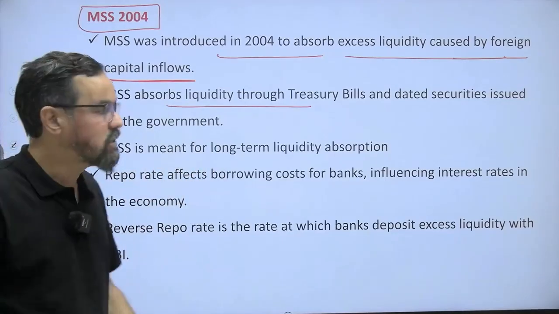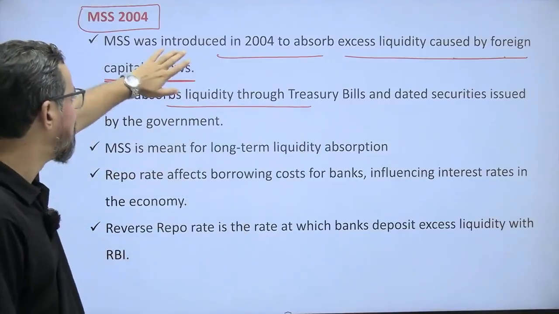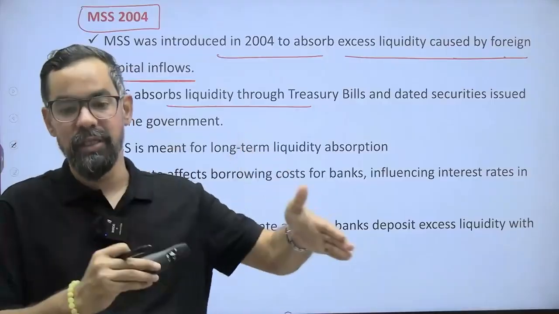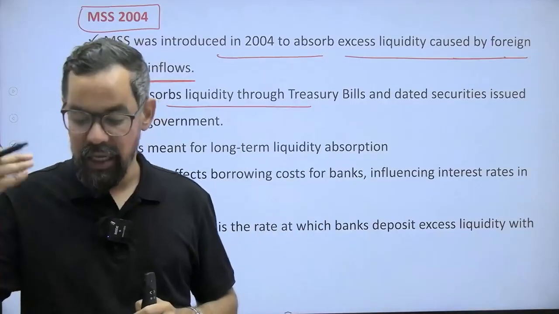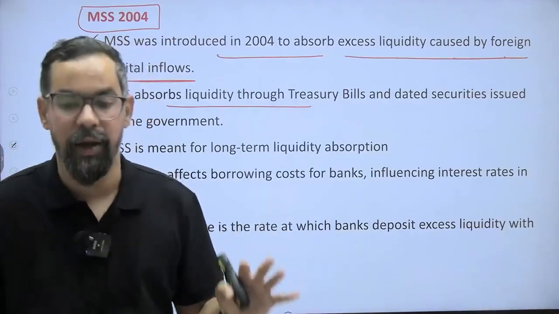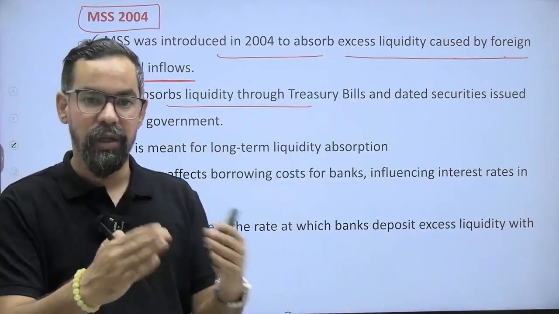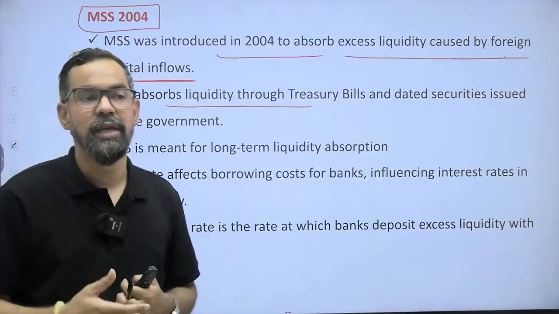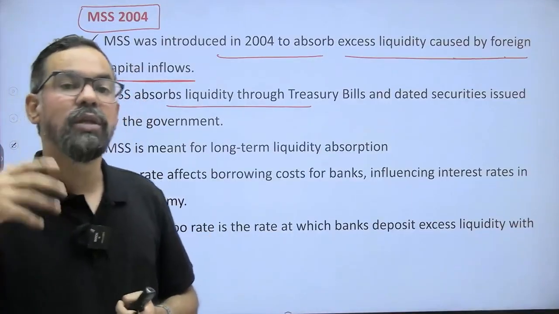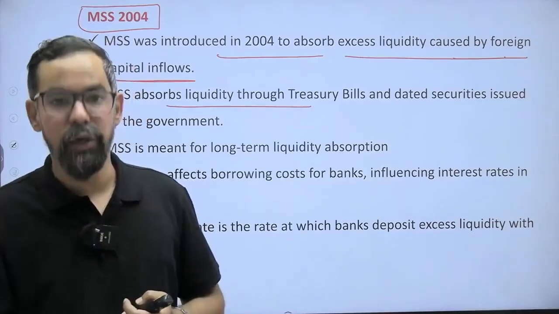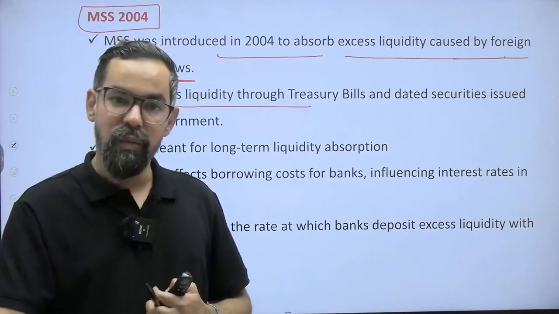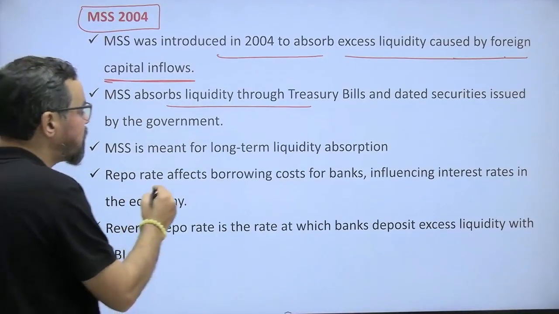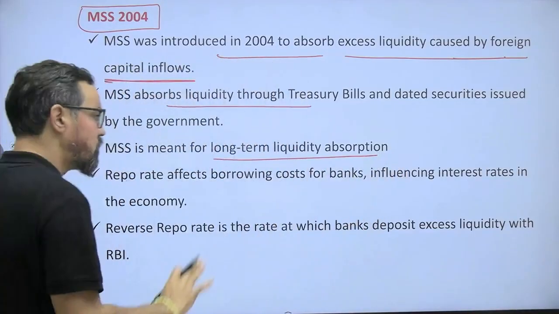Let's say there is a sudden excess flow of foreign capital. To maintain the money supply, RBI will come up with treasury bills and issue them in the market, and they will absorb the excess. Let's say there is 1 lakh crore rupees excess in the market, so they will come up with treasury bills of 91 days, 182 days or 364 days, sell the government securities and reduce the overall money supply in the economy. MSS is meant for long-term liquidity absorption.